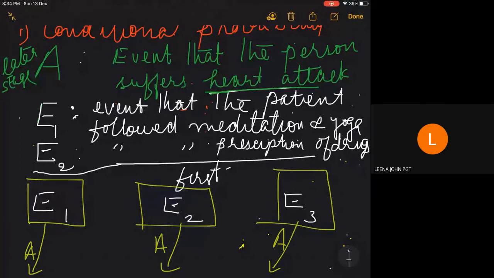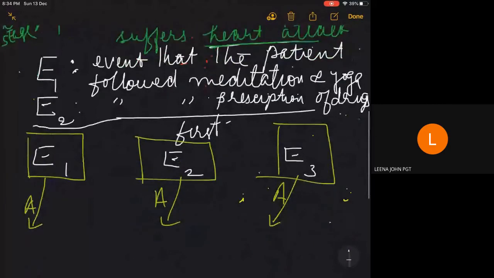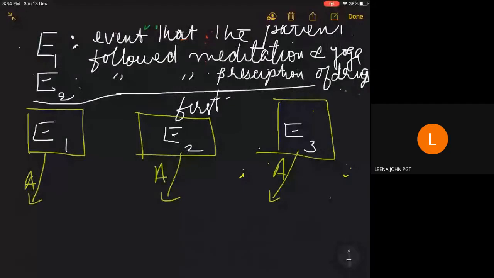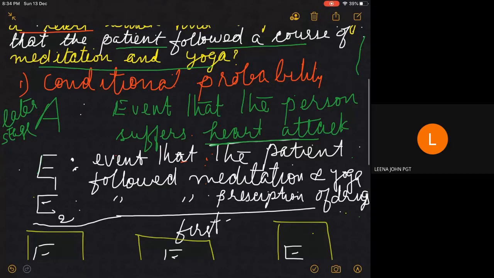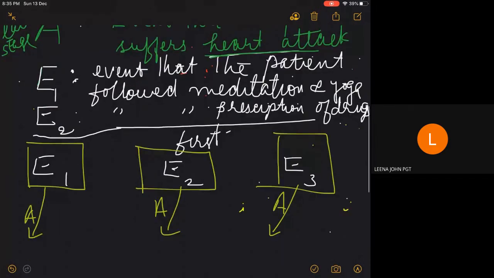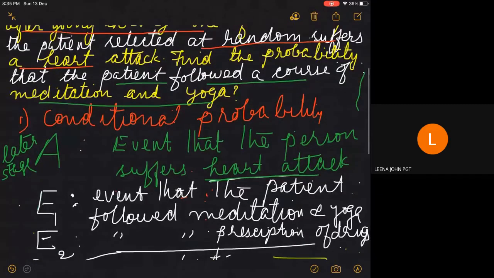Then in the second level of action, he meets a heart attack. There may also be many events in the second level of action. That is, he may meet a heart attack, he may not meet a heart attack. So in that second level of action, you are given a condition. It is given that the person has a heart attack, this word given is for condition. So after going through one of the two options, he meets a heart attack. So that is A.